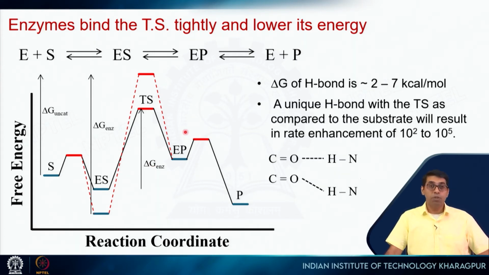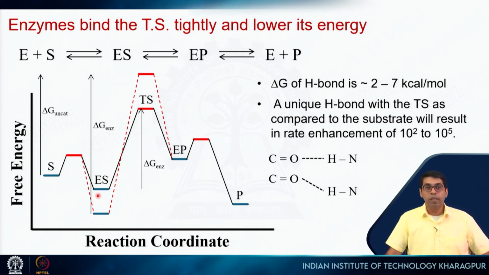So, how can it do that? Well, this substrate and the TS will not be very different, right? So, they will be somewhat similar. Similar interactions will be there, but since the TS is different, the enzyme can actually introduce some extra interactions, or interactions which are more specific for the transition state compared to the substrate, right?